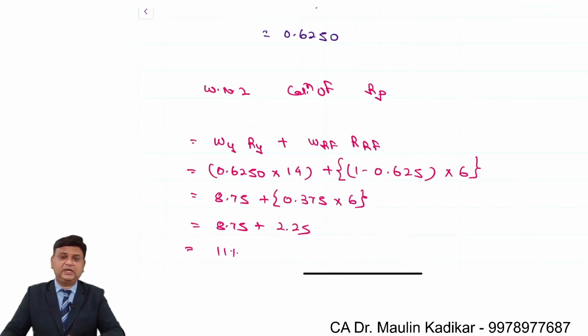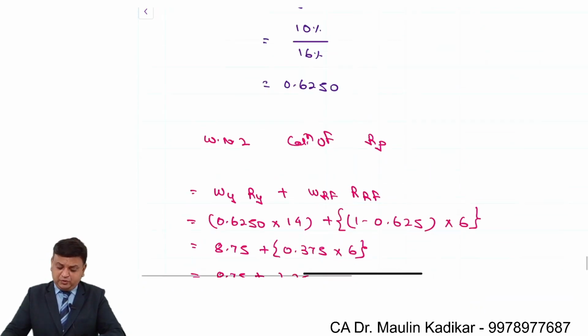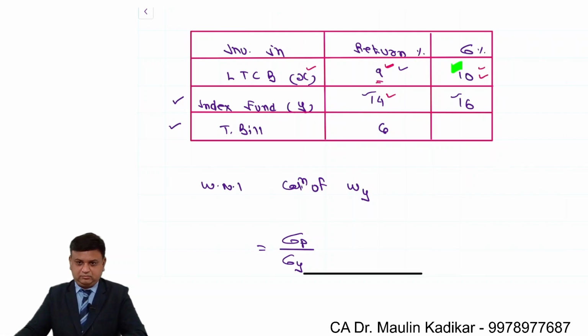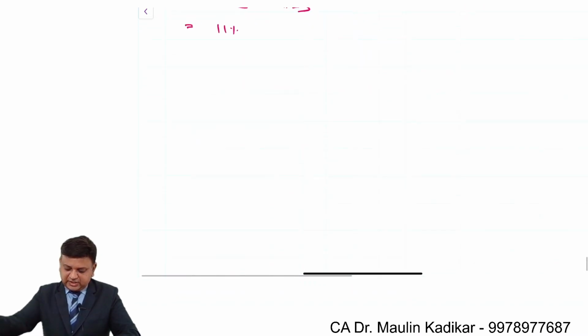Now, if the investor switches over the entire portfolio from long-term corporate bond to index fund and treasury bill, then for the same risk of 10%, he will be able to get the return of 11% instead of 9%. So we can say that yes, whatever Mr. B has advised is very correct. If the investment is made in this combination, then for the same risk, you will be able to get more return. So write down the answer.